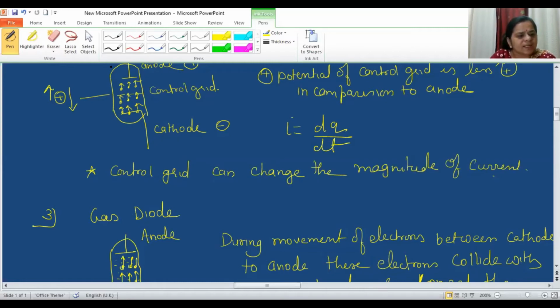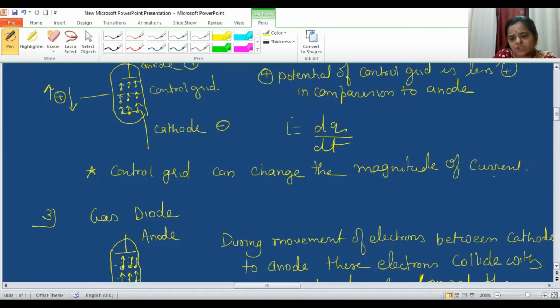Please mind that the positive potential on the control grid will always be less positive with respect to the anode, and it is positive with respect to the cathode. So it is less positive with respect to the anode and more positive with respect to the cathode.